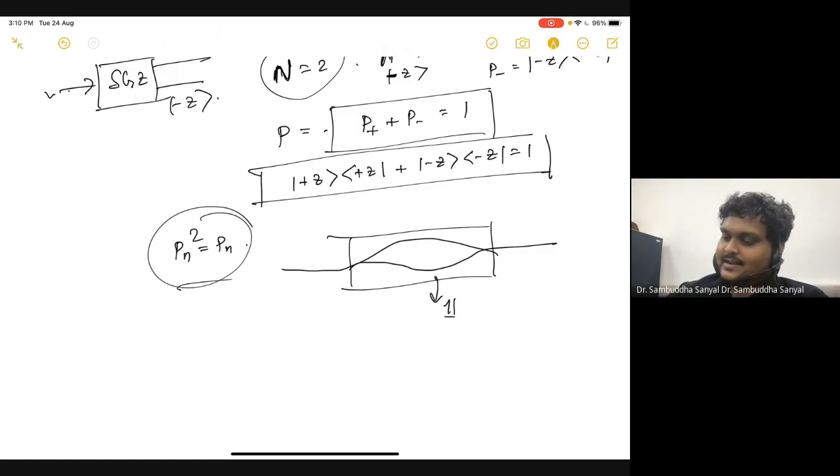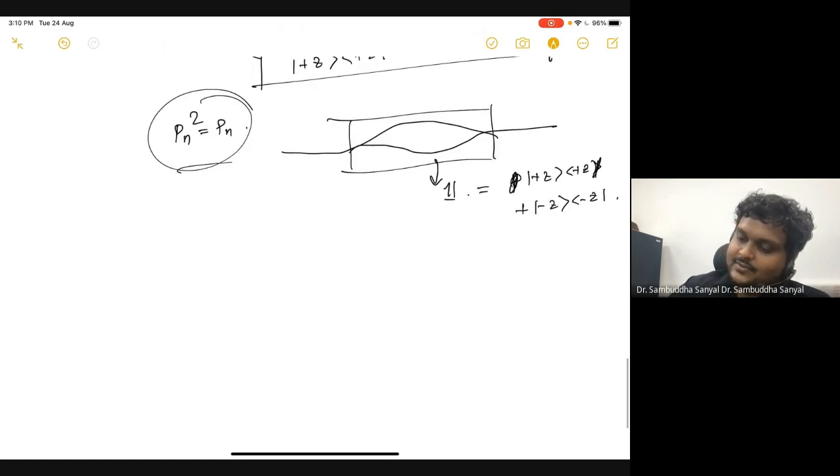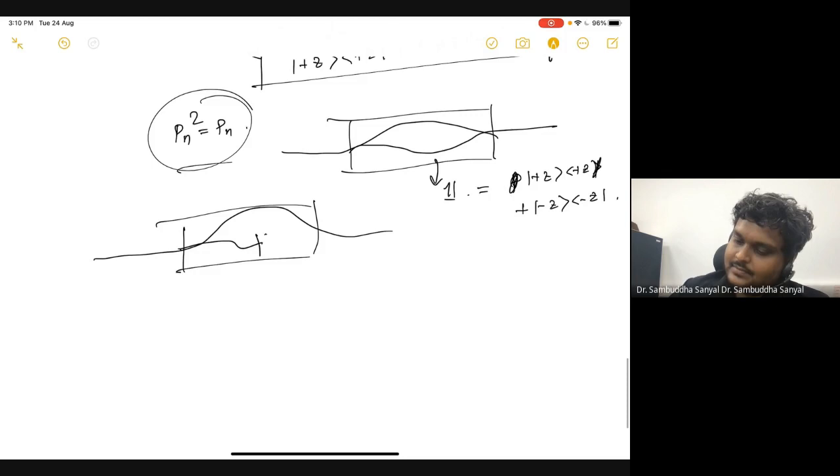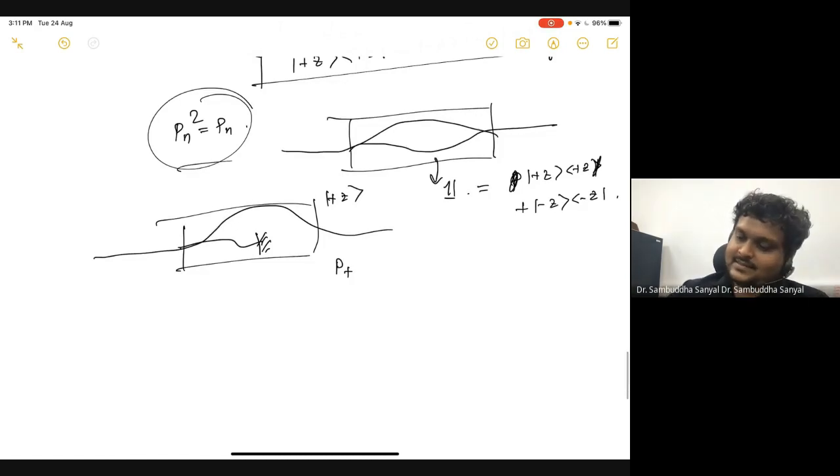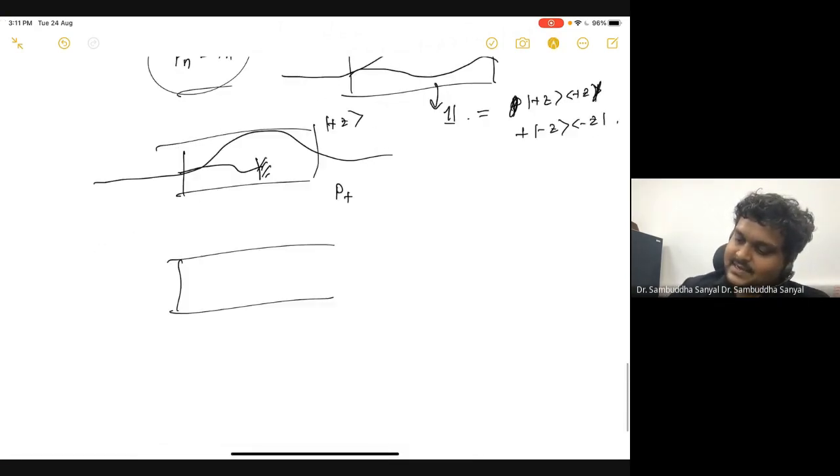This is your identity, because you are separating them into plus Z and minus Z and recombining them. Now let's say you block one of the two. The plus Z is the only one allowed, so this is P plus. Similarly, if you block the other, it is P minus. So what is P plus P plus? P plus P plus is basically this.